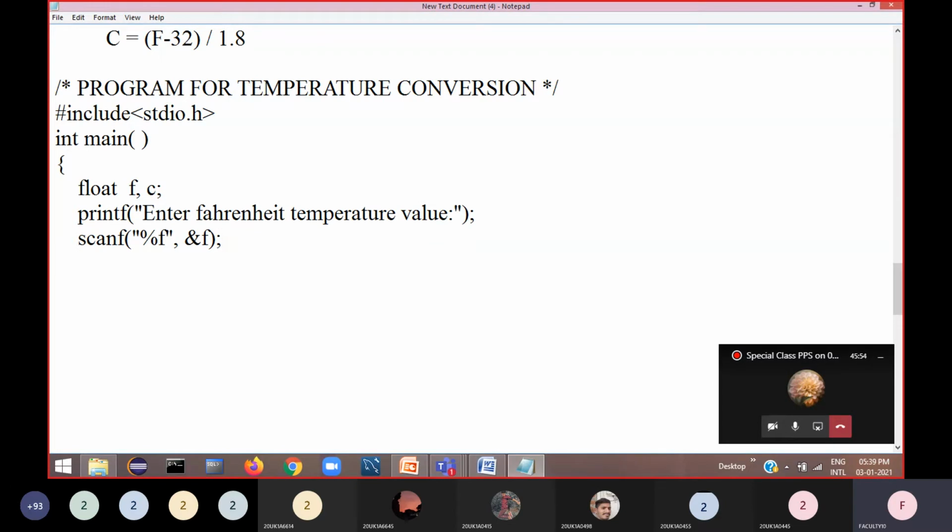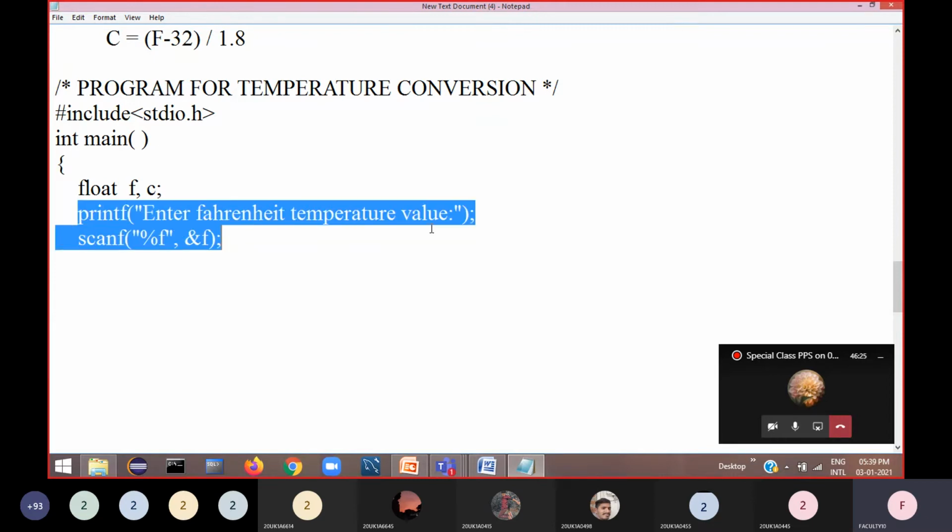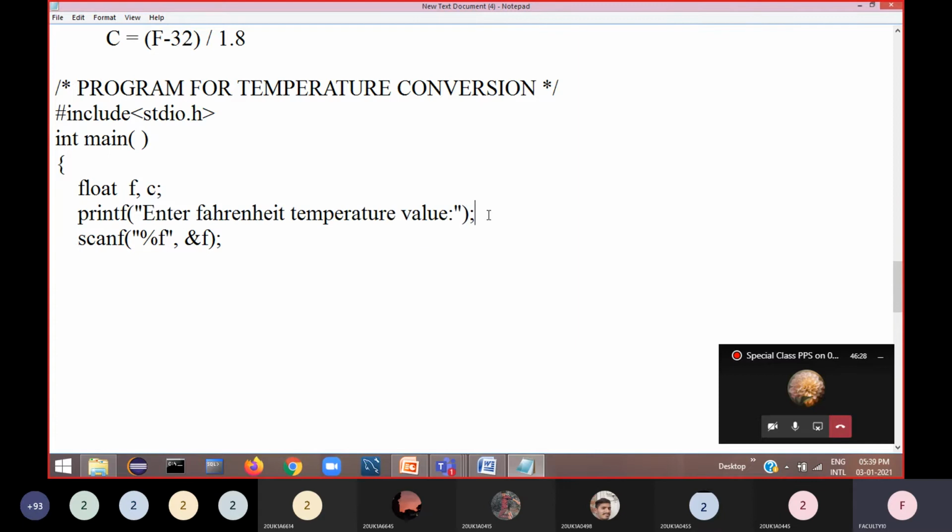After writing this line of code, people feel difficulty here. That means you should know the mathematical solution, then you can convert that mathematical solution into a programmatic solution. Being ECE and computer science students, you should understand clearly how to convert mathematical statements into program statements. Here you should assume that we are asking the user to enter the Fahrenheit temperature, and assume that he entered some temperature.